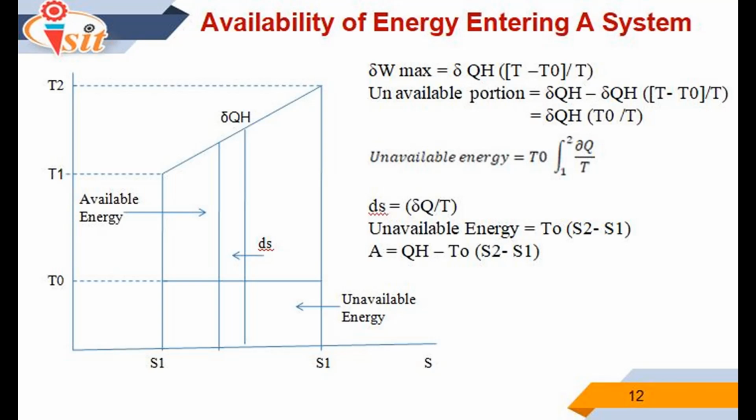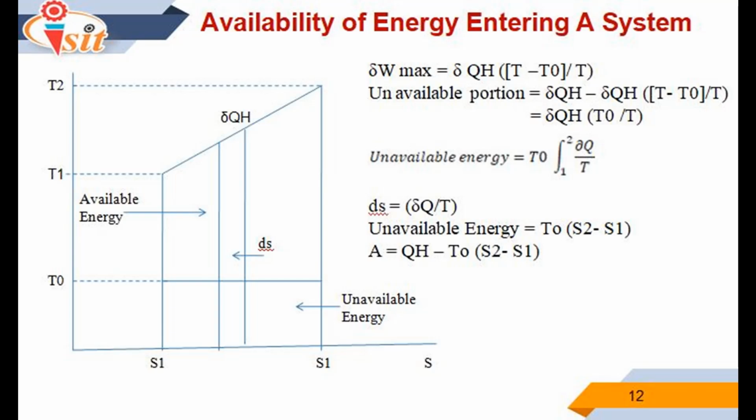Consider a differential amount of heat delta QH added at the temperature T to the reversible heat engine. Thus, the reversible engine operates between the temperature level T and the ambient temperature T0. The maximum work produced by the engine, which is the available portion of delta QH, is given by delta W max is equal to delta QH into bracket T minus T0 divided by T.